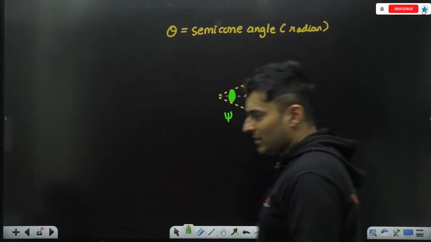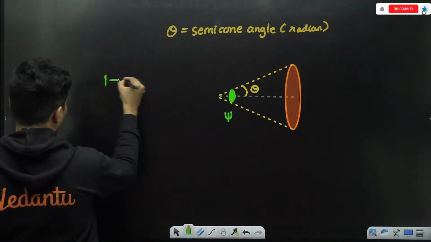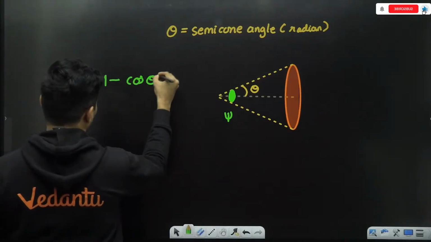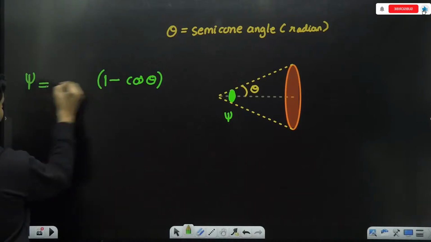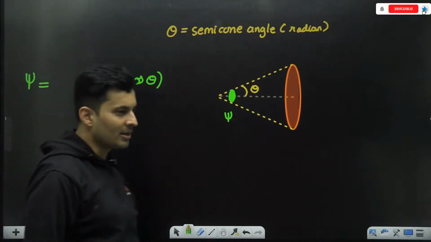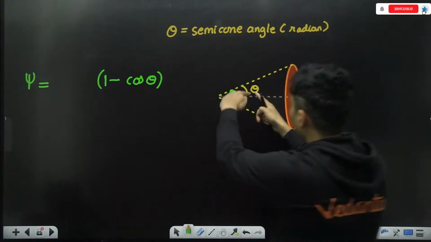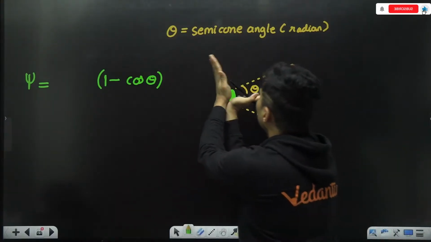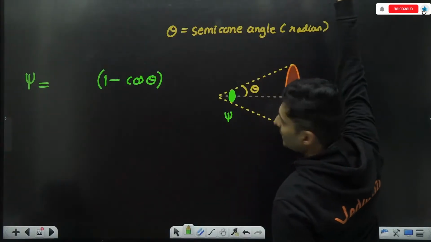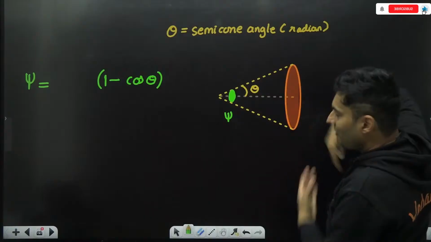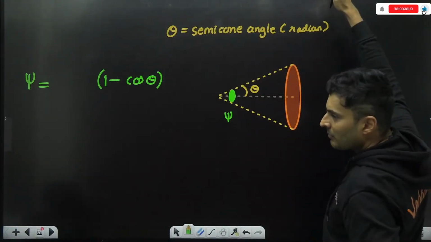It will come in cos. And let me tell you, it will be something like 1 minus cos theta over here. And you will have psi over here. And there is some number which is going to be there. What number could it be? Just think. If theta is 90 degrees, then it will almost become like an infinitely large sheet on this side.